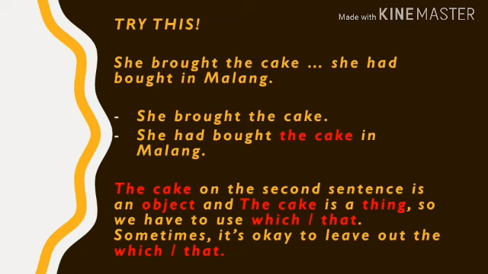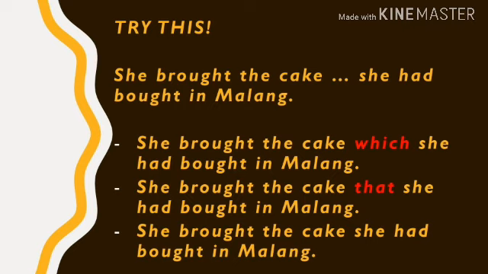So we have to use which or that. And sometimes it's okay to leave out the which or that. So there are three possible answers for this question. She brought the cake which she had bought in Malang. She brought the cake that she had bought in Malang. And she brought the cake she bought in Malang.